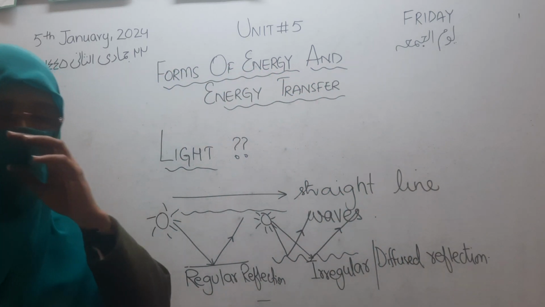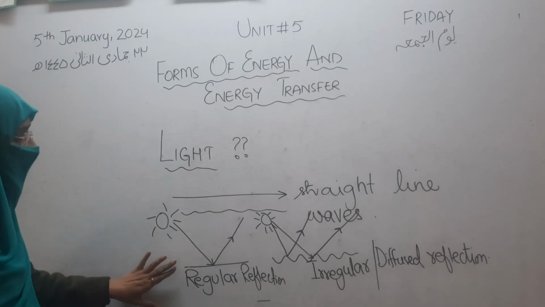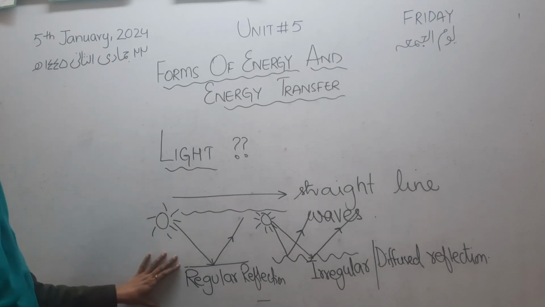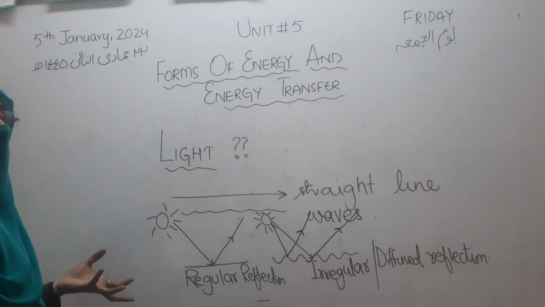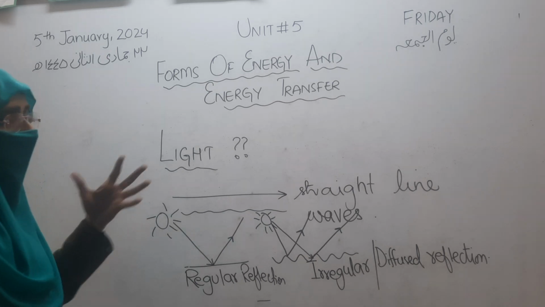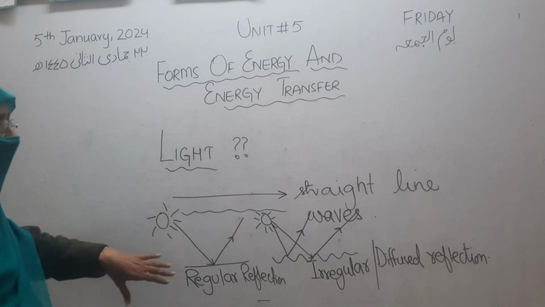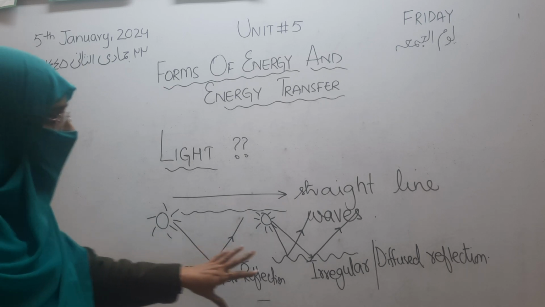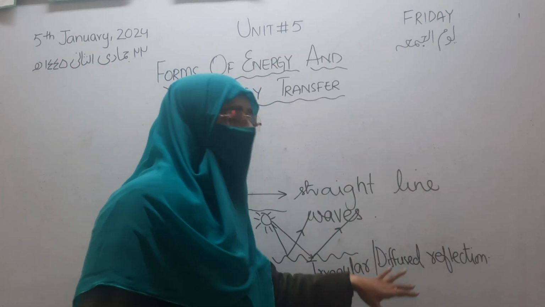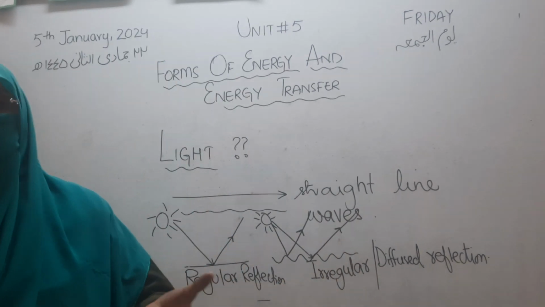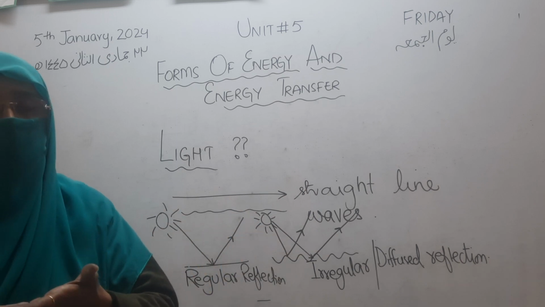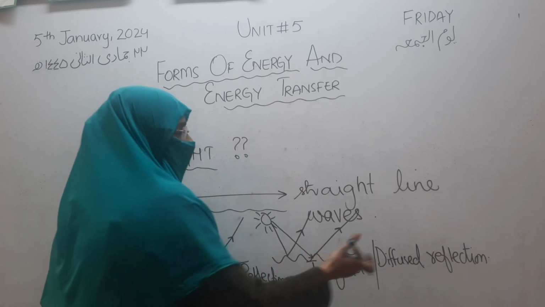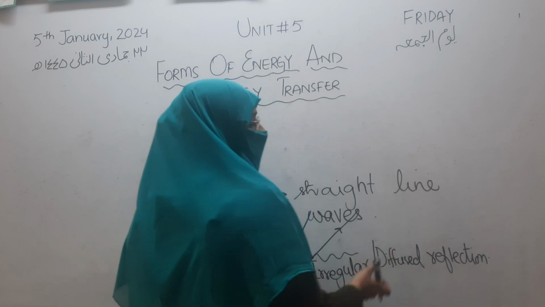Okay, the smooth surface. If we talk about an example of a smooth surface, it is the mirror that we use in our daily routine at home, where we see our image in the mirror. It will give regular reflection. And irregular reflection can be seen in water, which also occurs in the form of waves, and it will give the reflection which is called irregular or diffuse reflection.